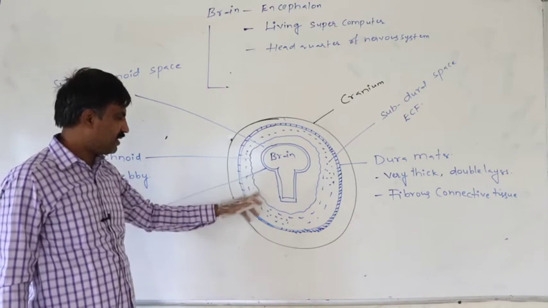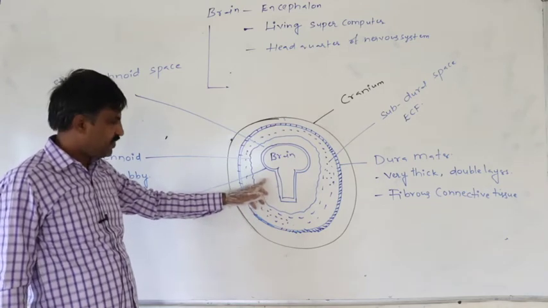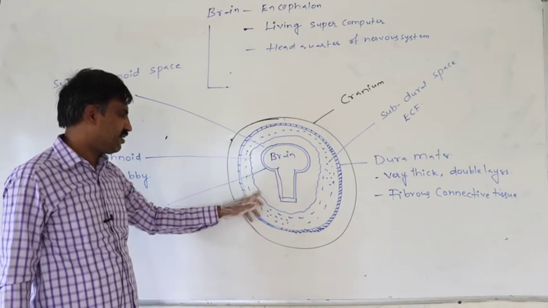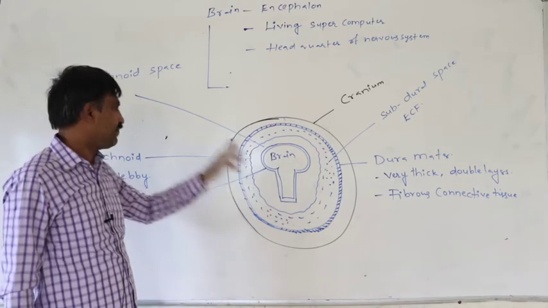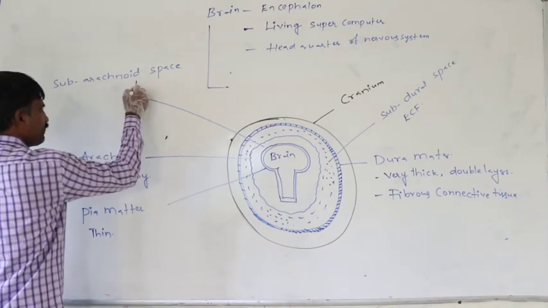This is the pia mater, this is the arachnoid. This is the space which is present between the pia mater and arachnoid. This space is said to be the subarachnoid space.